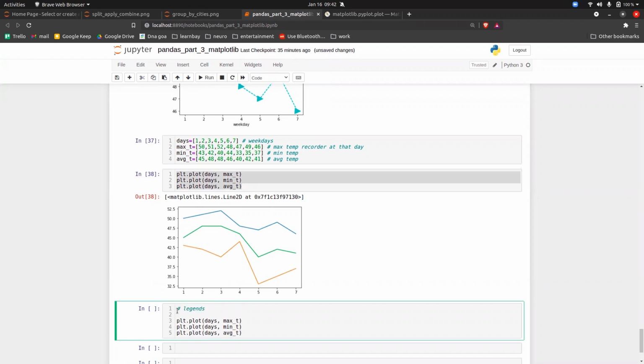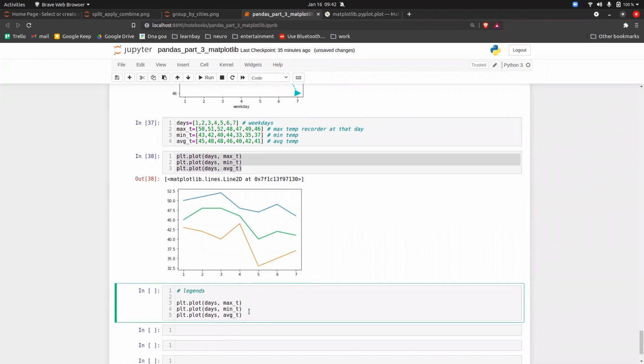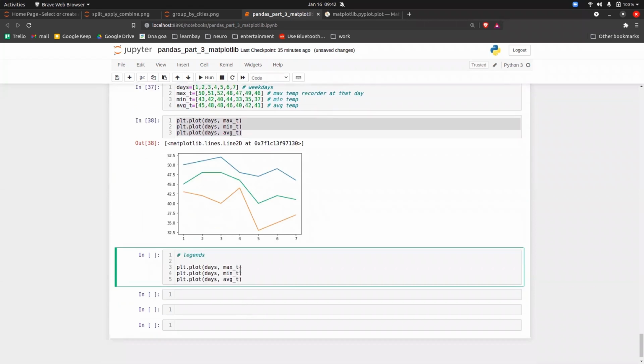For plotting a legend, there is a very important thing that you have to use: for each plot, there should be something called labels. So for each graph, you are basically giving a name. This graph has a label of, let's say, maximum. This graph has a label of, let's say, minimum. And then this graph has a label of, let's say, average.